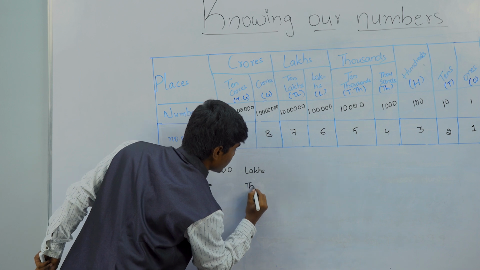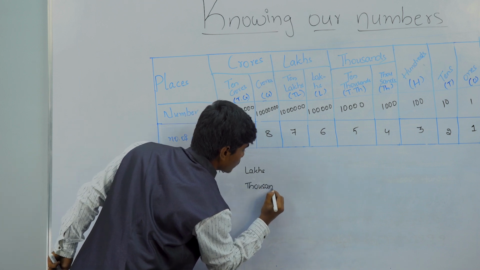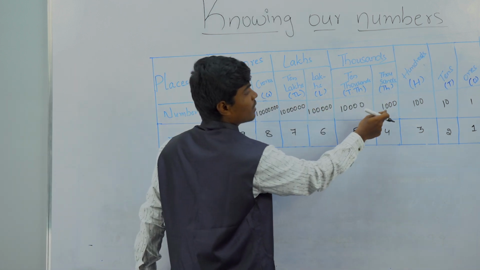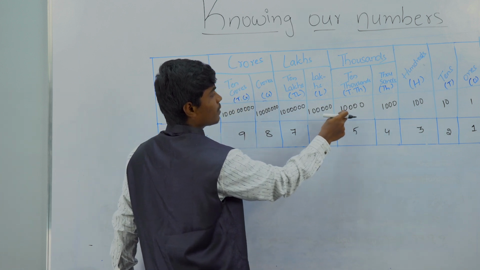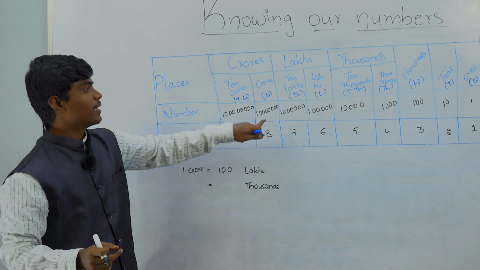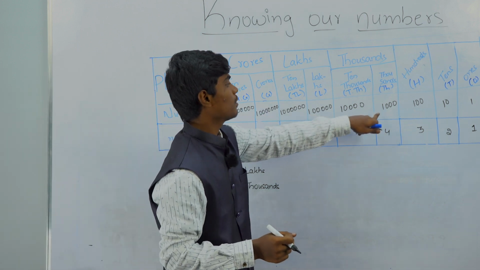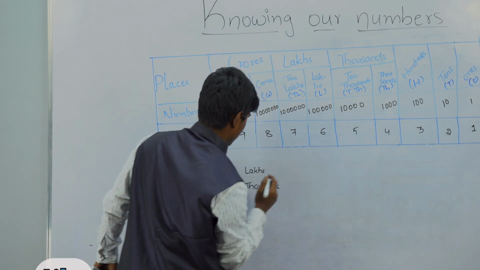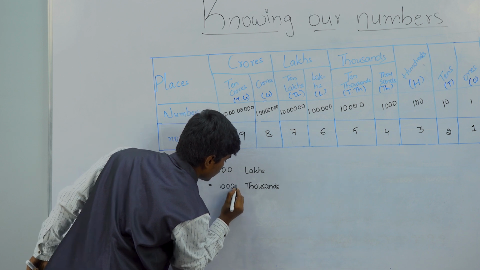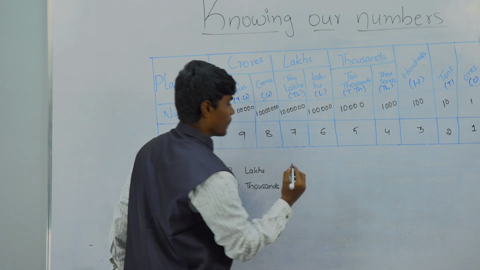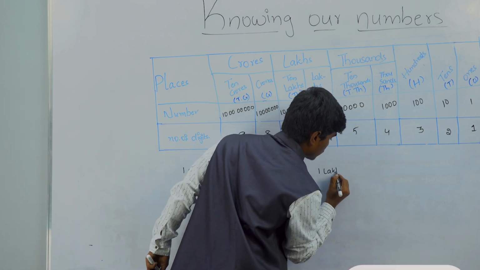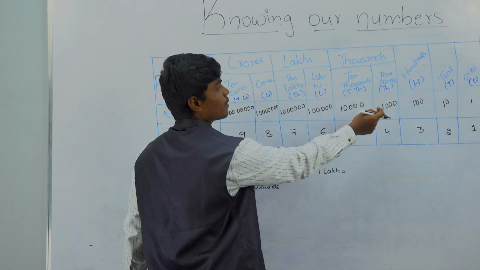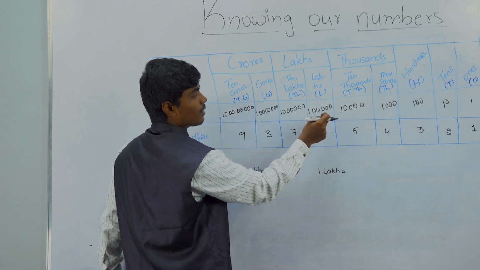If we write in terms of thousands, let's start counting: 1,000, 10,000, lakhs, 10 lakhs and crores. So 1 crore is equal to 10,000 thousands. Now, 1 lakh in terms of thousands: 1,000, 10,000, 100,000.